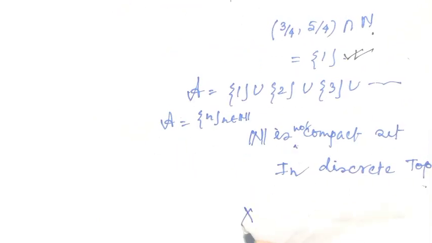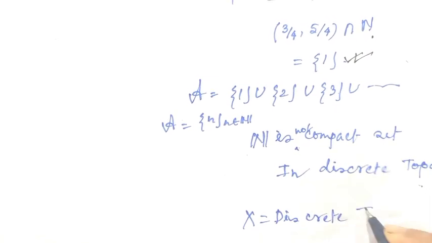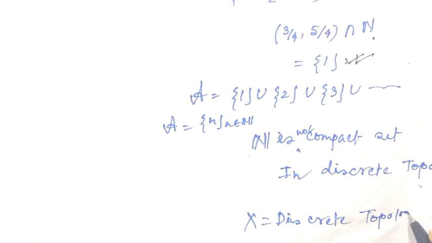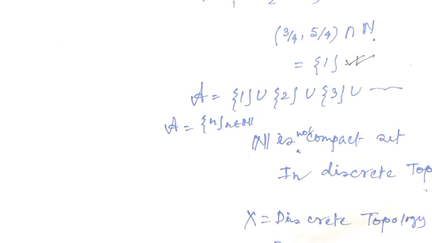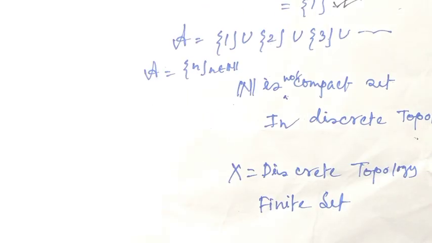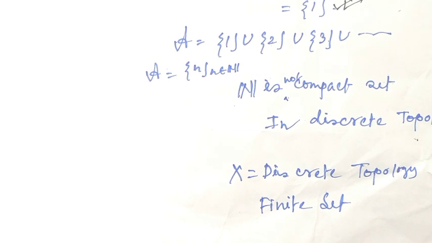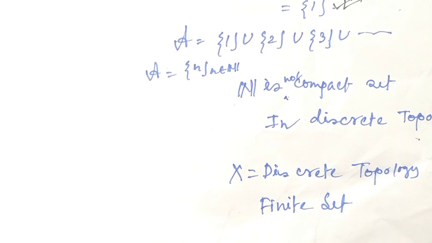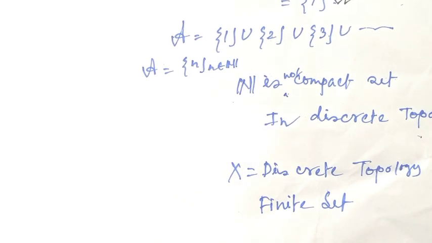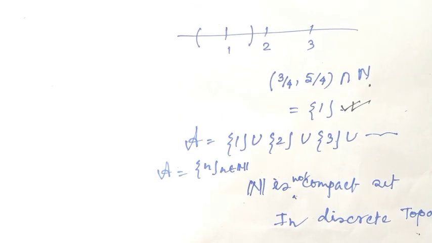But if X is a discrete topology which contains a finite set, then we can say X is compact. That means the discrete topology is compact when X contains only a finite number of elements. When X contains an infinite number of elements, then the discrete topology is not compact.